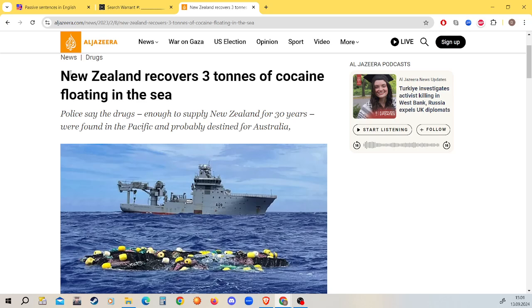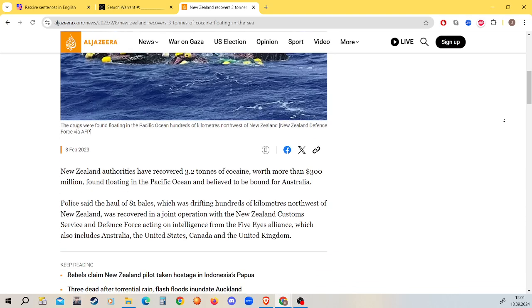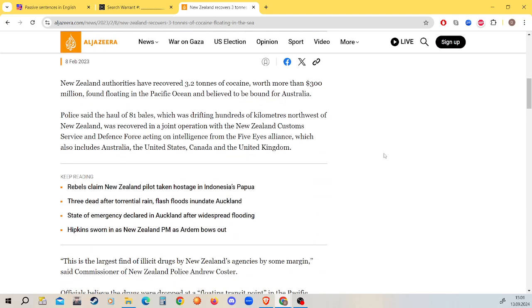New Zealand recovers 3 tons of cocaine floating in the sea. Police say the drugs were enough to supply New Zealand for 30 years, were found in the Pacific, and probably destined for Australia. New Zealand authorities have recovered 3.2 tons of cocaine worth more than 300 million found floating in the Pacific Ocean and believed to be bound for Australia. Police said the haul of 81 bundles, which was drifting hundreds of kilometres northwest of New Zealand, was recovered in a joint operation with the New Zealand Customs Service and Defence Force acting on intelligence from Five Eyes Alliance.